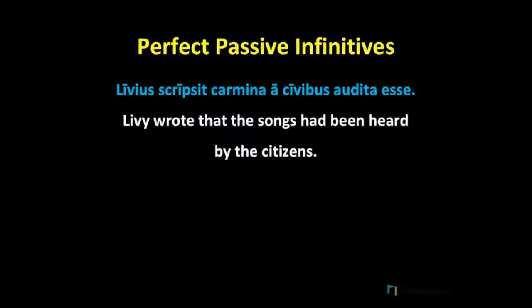I'd like to point out one more thing about our example sentence from before. Livius scripsit carmina a civibus audita esse. Notice that our perfect passive infinitive has a participle that ends in a. This is because audita is matching the case, number, and gender of carmina. Carmina is neuter, plural, and accusative. And so audita is also neuter, plural, and accusative. The ending of the participle must match the case, number, and gender of its subject.